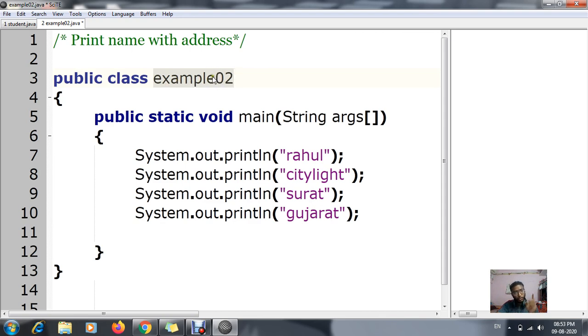As I told you, after writing the example, the class name and the file name should be the same. While saving your file, the file's name should also be Example02. That means there should be no space over here. I have not given any space. While saving your file also, you have to write the same thing as it is, Example02.java.